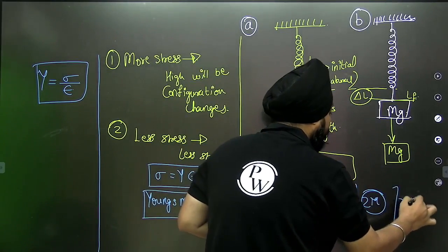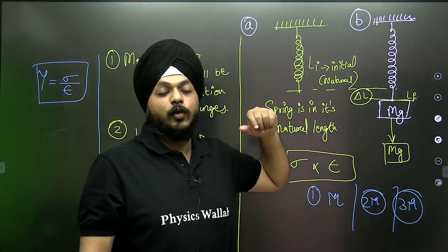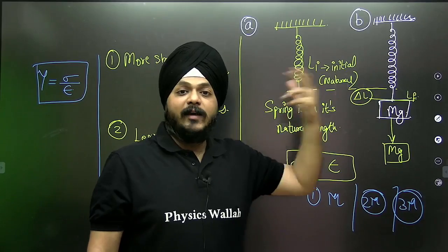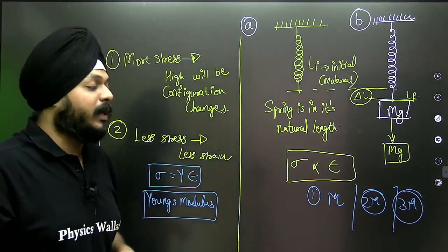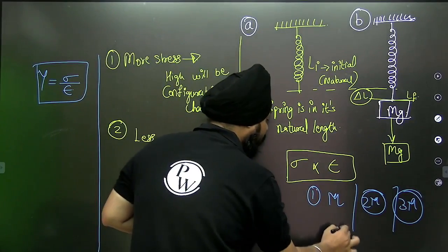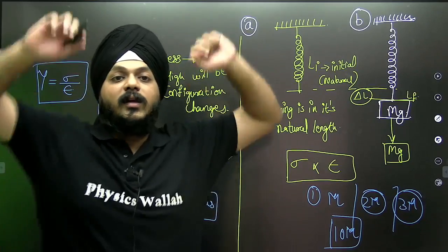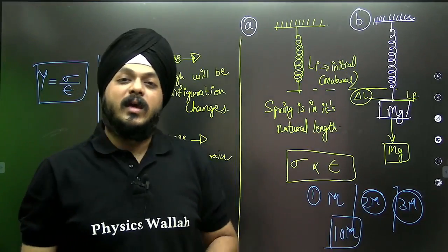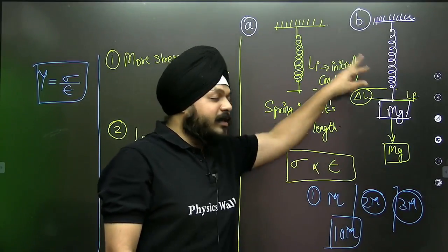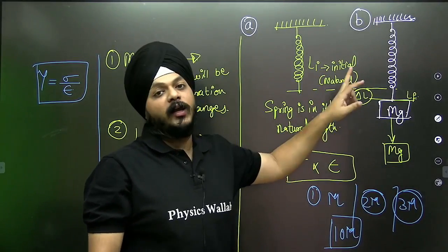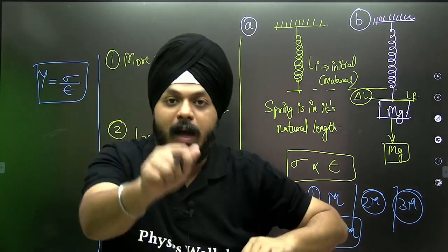If we attach 3m, more stress will be produced, and that will result in more values of strain. Now suppose 10m is attached, then we are going to observe how things will go on. Is it for sure that this spring is going to elongate on attaching a mass of 10m?